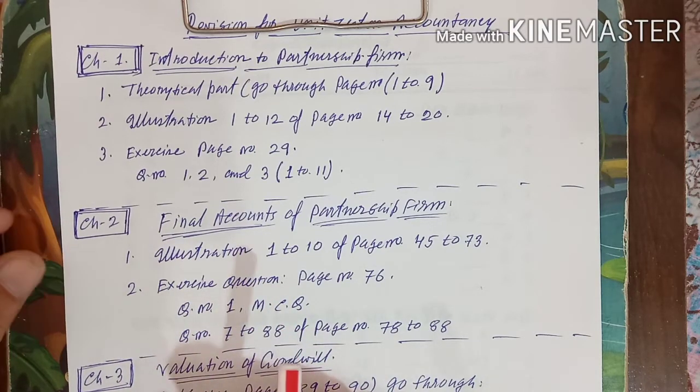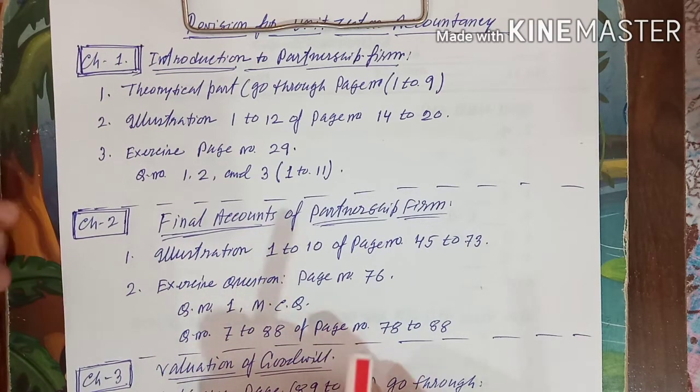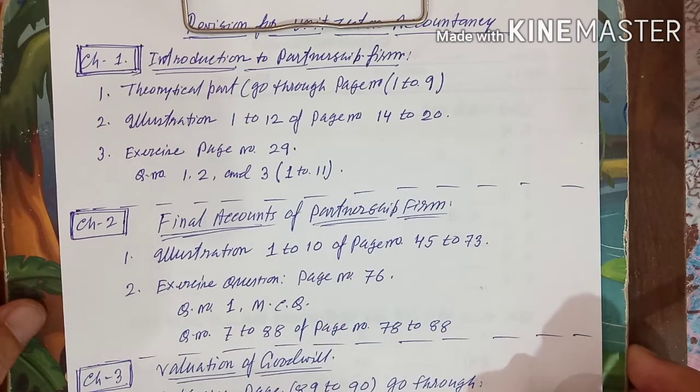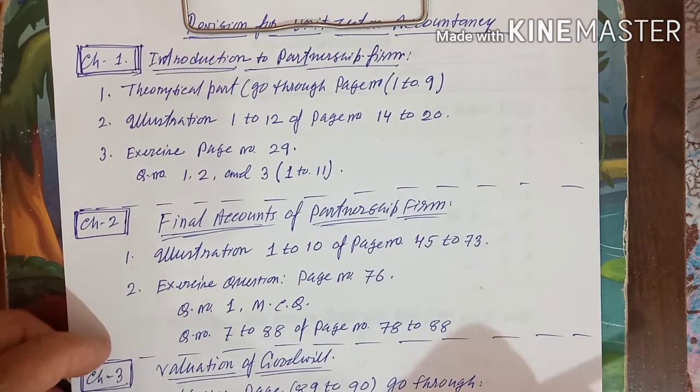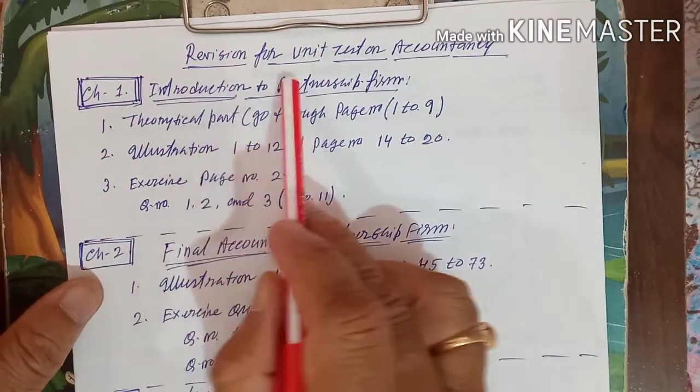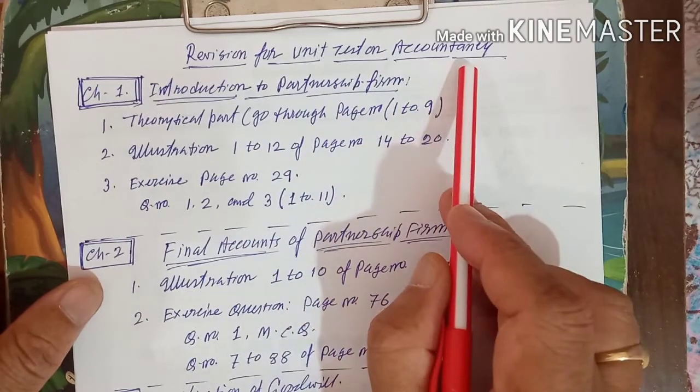In the next video I want to practice a few exercises as well as the illustration type of sums that are going to come in your coming exam. You follow that very strictly. I have written it here: the revisions for unit test on accountancy.